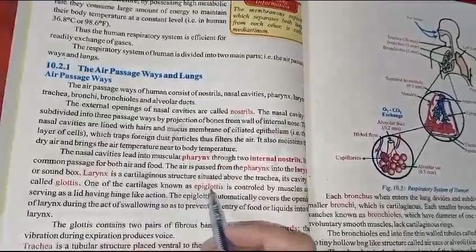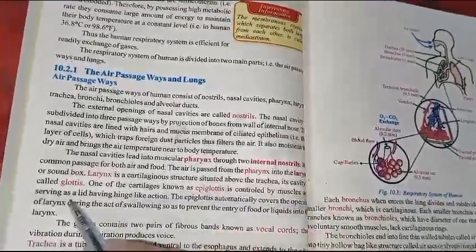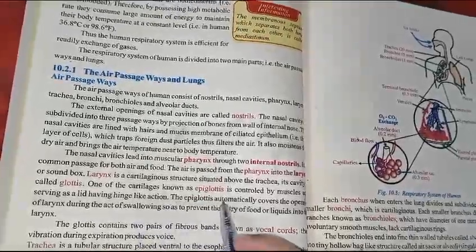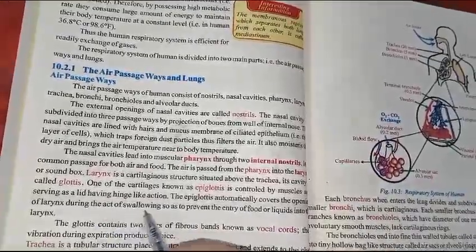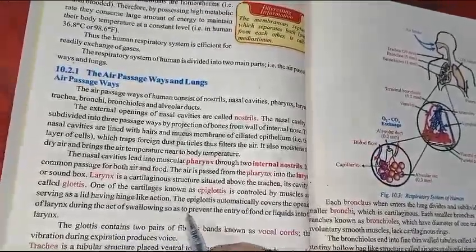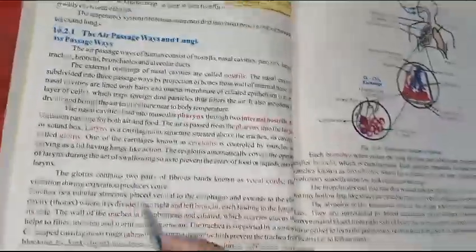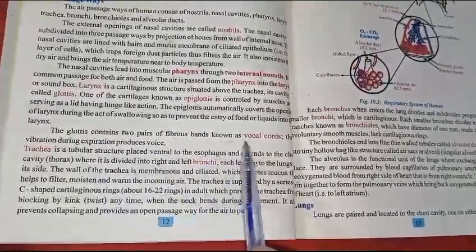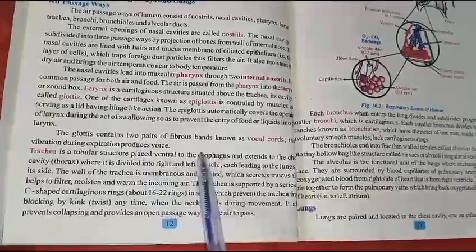One of the cartilages, known as epiglottis, is controlled by muscles and serves as a lid having hinge-like action. The epiglottis automatically covers the opening of the larynx during the act of swallowing so as to prevent the entry of food or liquid into the larynx. The glottis contains two pairs of fibrous bands known as vocal cords that vibrate during expiration to produce voice.